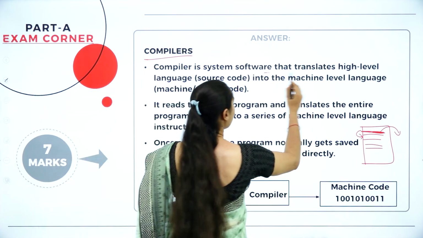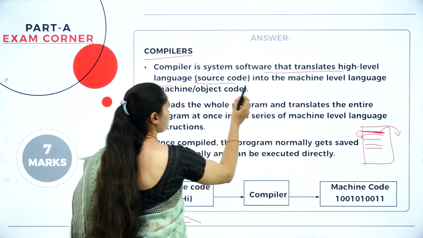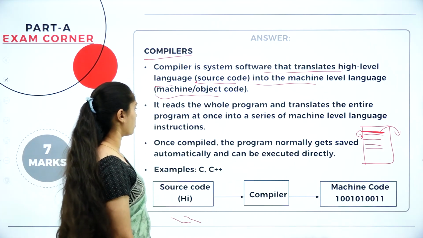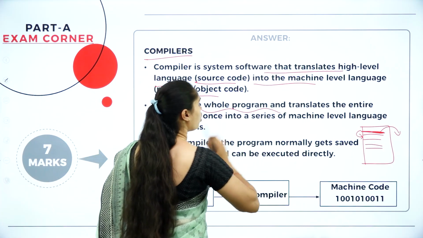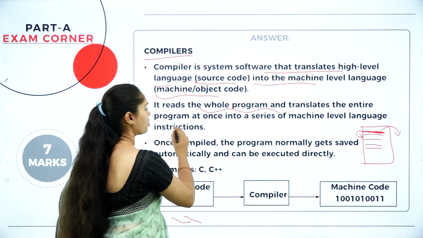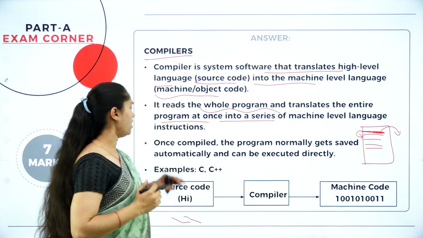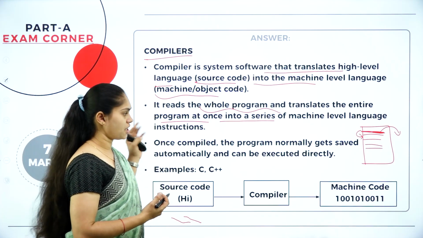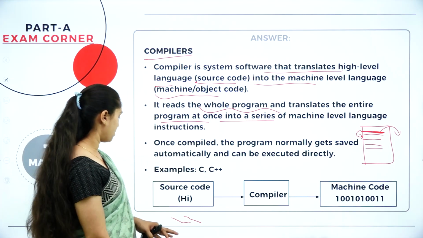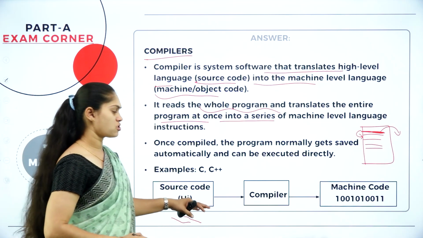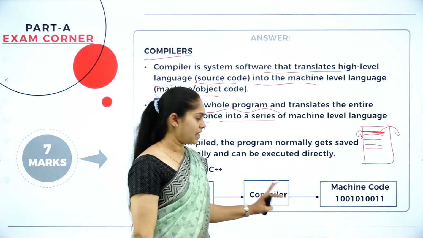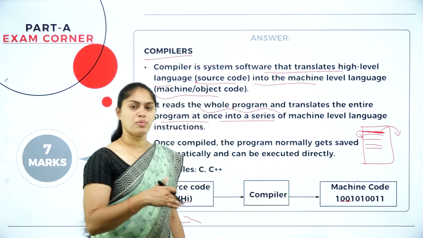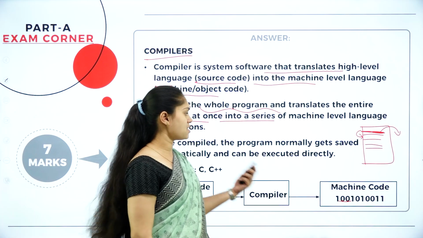So the compiler translates high level language, that is source code, into machine level language called object code or machine code. Moreover, it is going to read the whole program and translate that program into a series of machine level language instructions. This is faster and very easy in order to compile the whole program at a time. Here you can see we have a source code. By making use of the compiler, that will be converted into machine language. The first 4 codes are the opcode, next are the operand. This is the compiler.